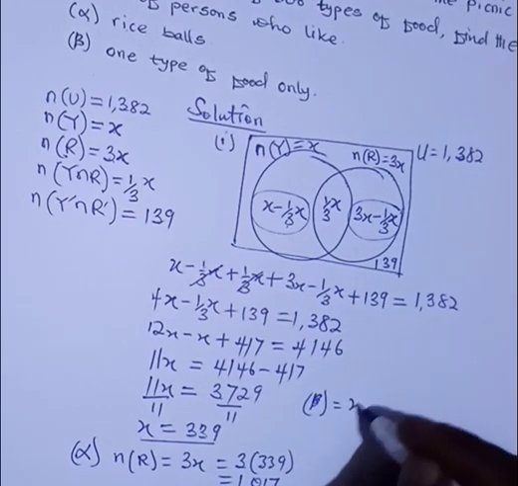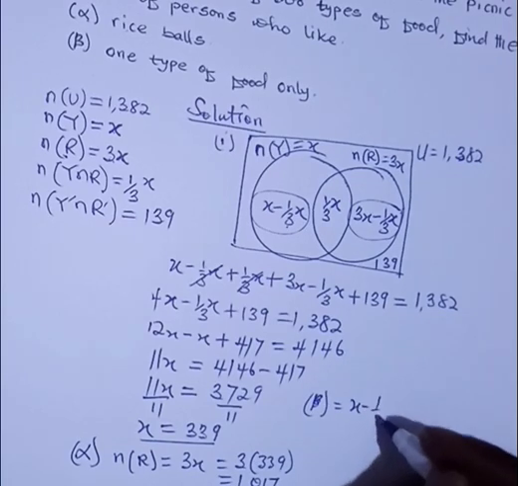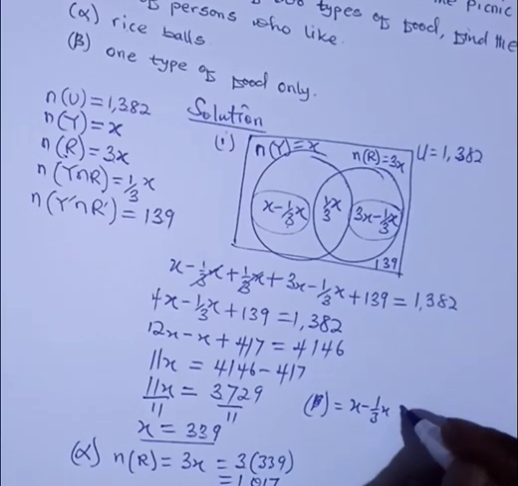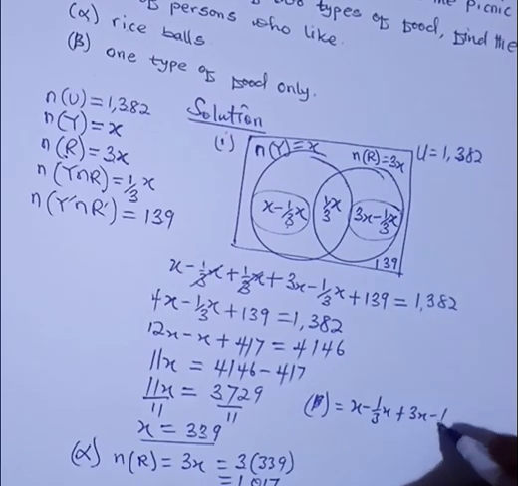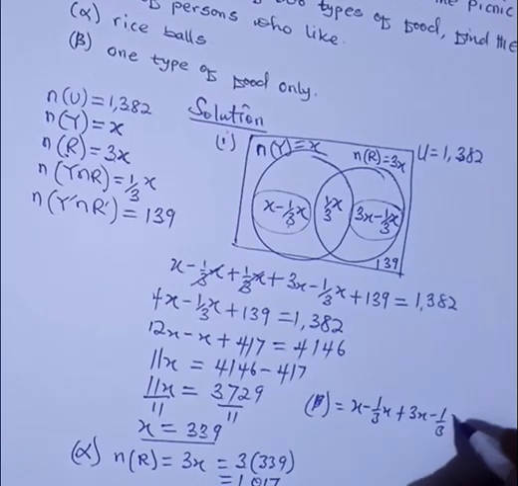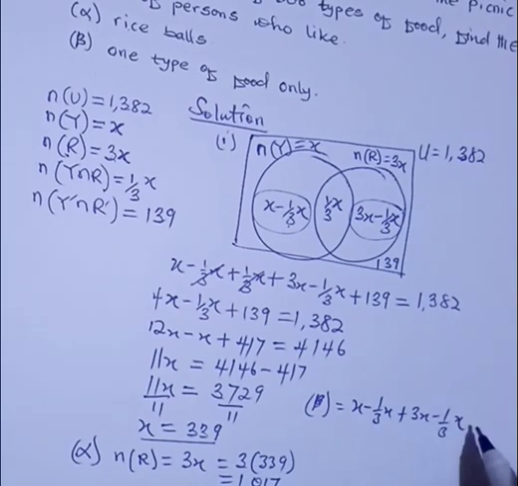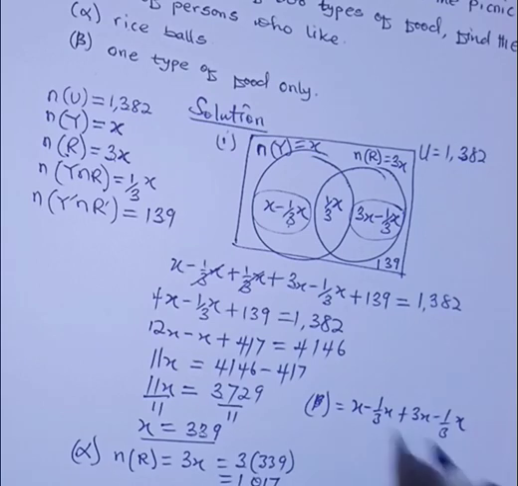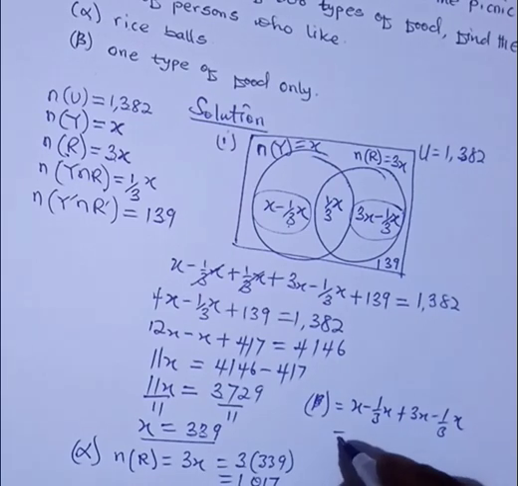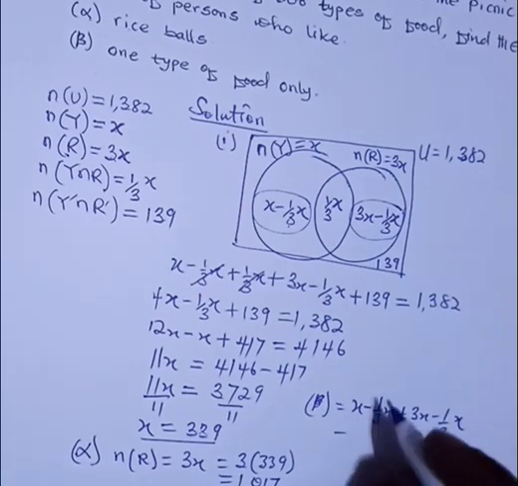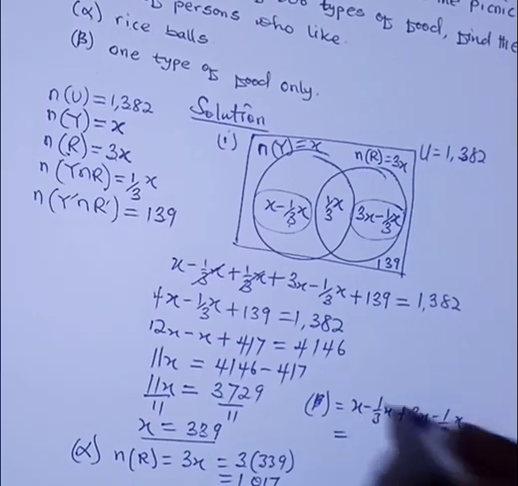So we have x minus 1/3 x plus 3x minus 1/3 x. We know x as 339. So let's do the substitution.